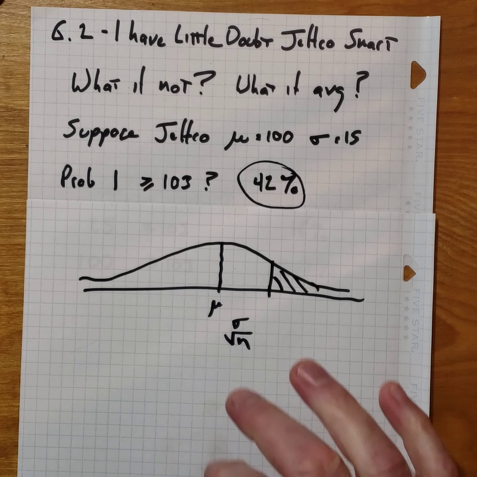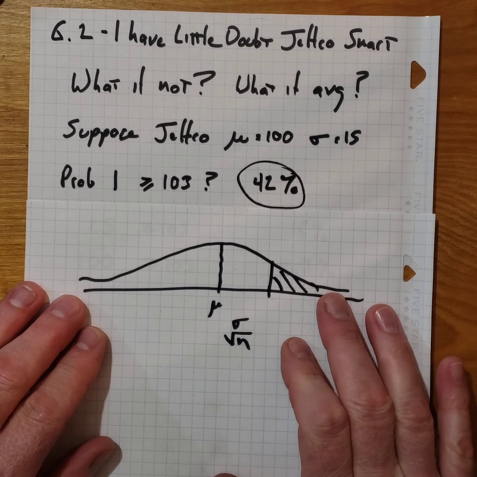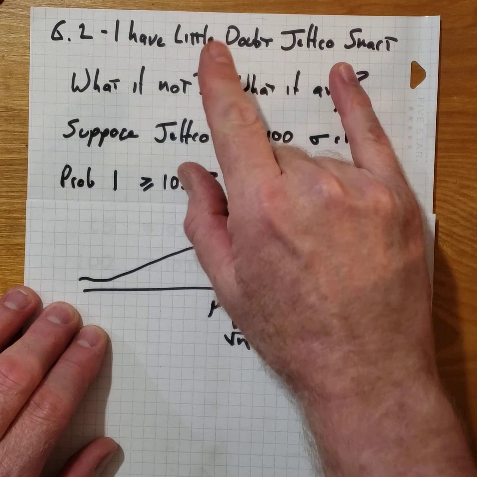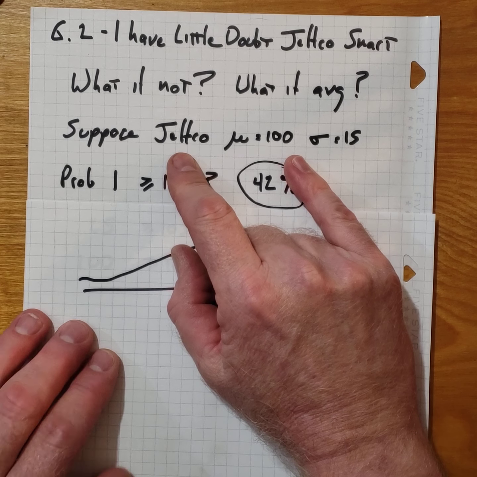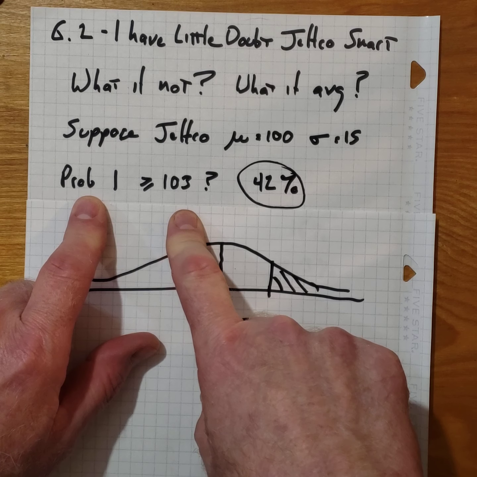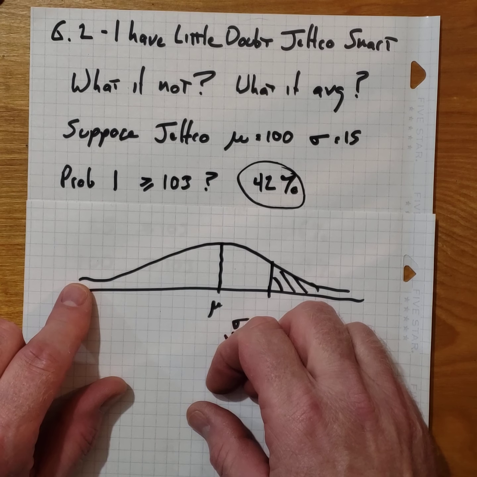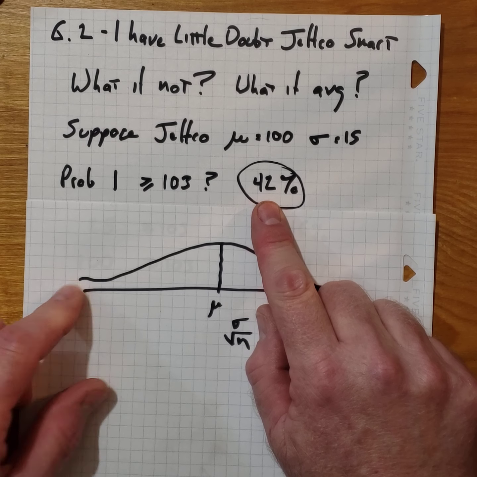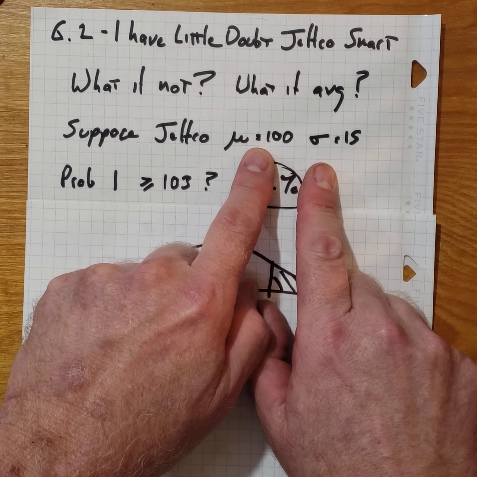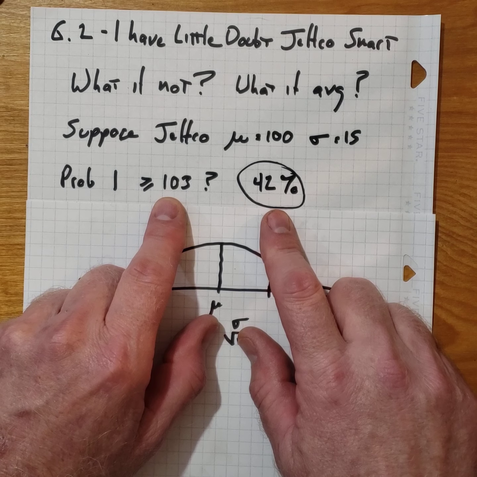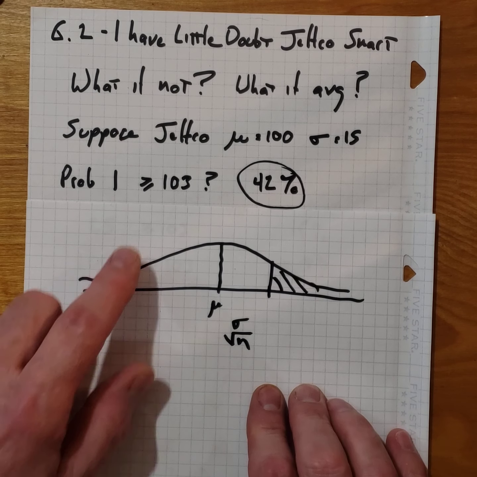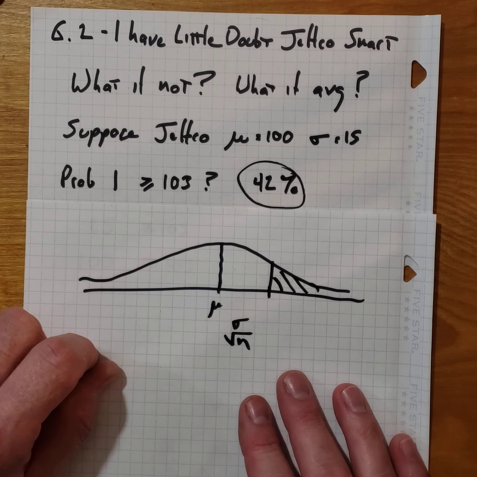So put this into the hypothesis testing realm. We want to show Jefferson College is smarter than average, so we're going to assume they're not. We're going to say, nope, that's not true. And then we're going to pick a person and they've got an IQ of 103. How likely is that to happen if Jefferson College is just average? Well, it's extremely likely to happen. 42% of the time, a person chosen at random from a normal population would have an IQ that far above the mean. So that is not convincing, the fact that I found one person that had an IQ that far above average. So what we're going to do is take a sample.